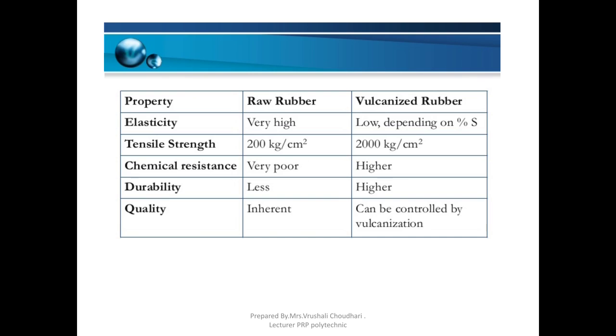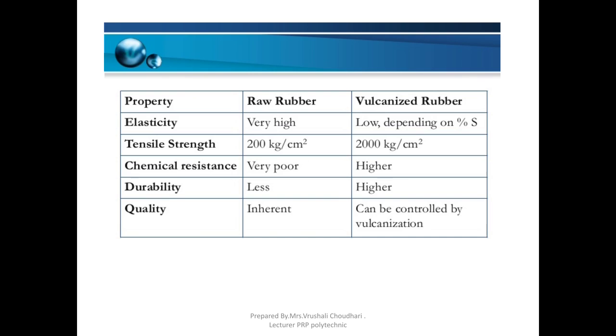What is the property difference between raw rubber and vulcanized rubber? Elasticity: raw rubber is very elastic and very flexible, so we cannot use it for making machineries or tire tubes. Its elasticity should decrease, and that decreases by the addition of sulfur.